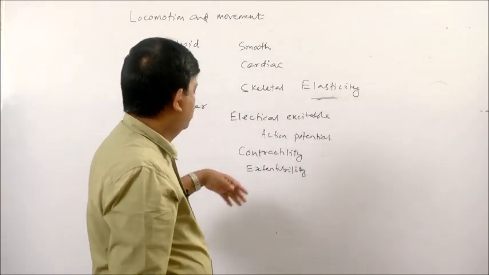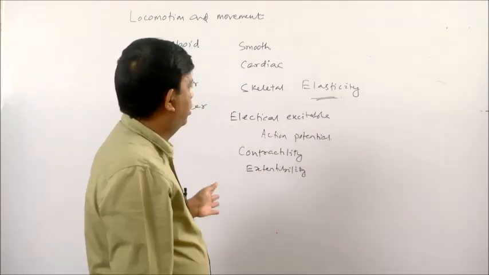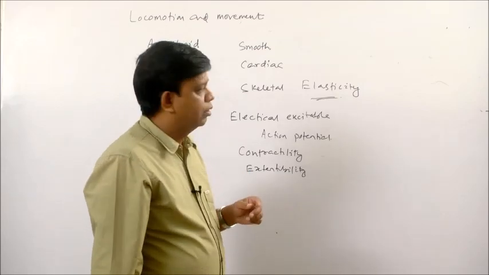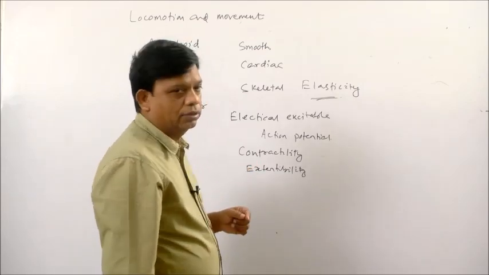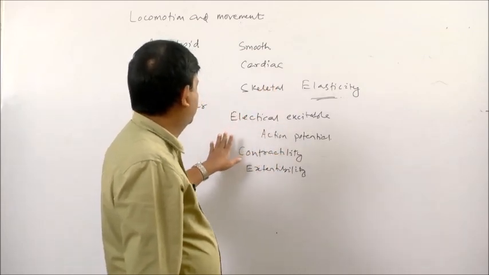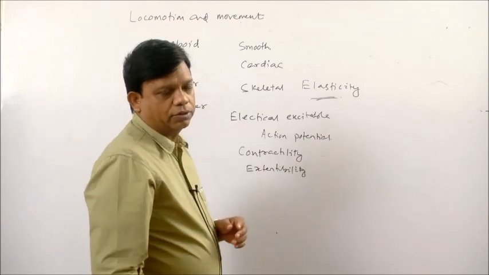When a muscle contracts or when it is extended, it can come back to its original length and shape. This property is known as elasticity. So, these are the characteristic features or properties of a muscle or muscle fiber.